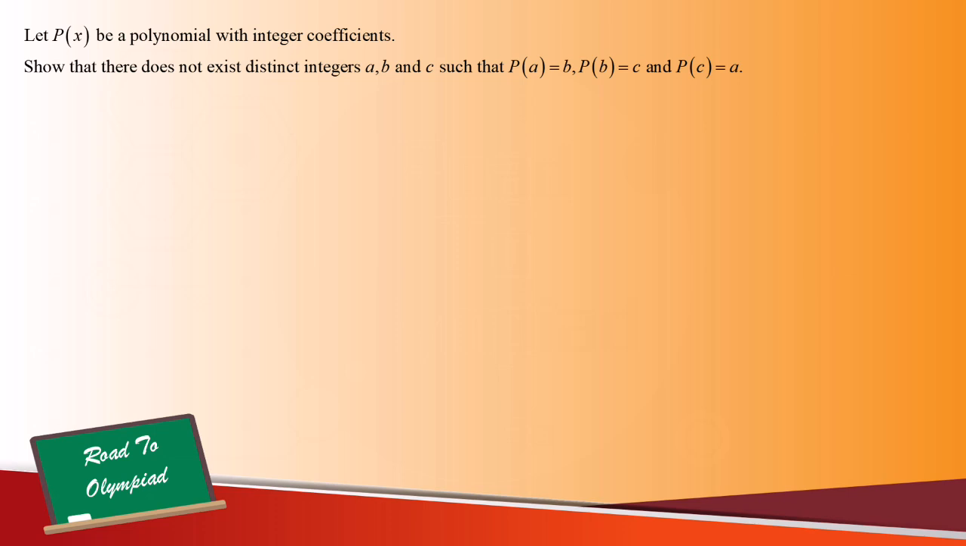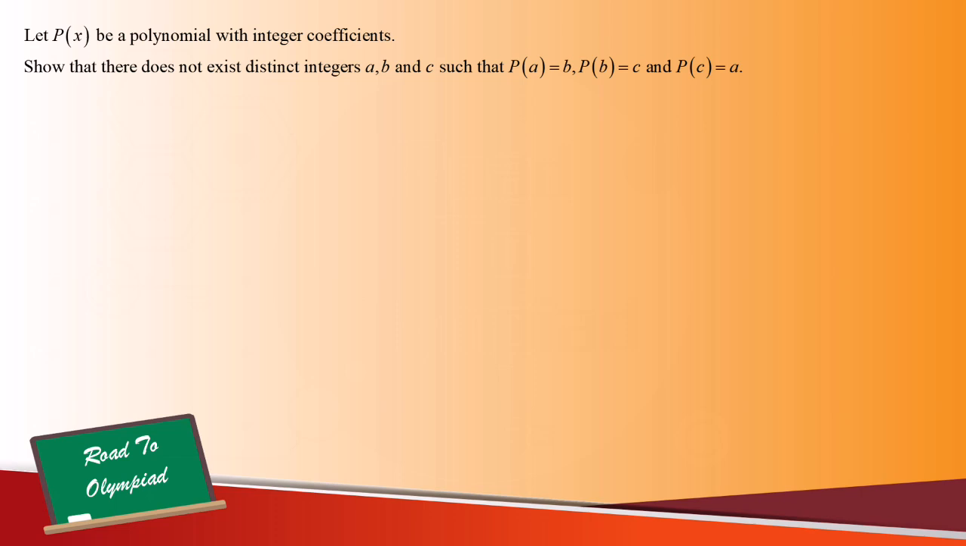Welcome to RTO. Consider the following problem. Let P(x) be a polynomial with integer coefficients. Show that there does not exist distinct integers a, b, and c such that P(a) is equal to b, P(b) is equal to c, and P(c) is equal to a.